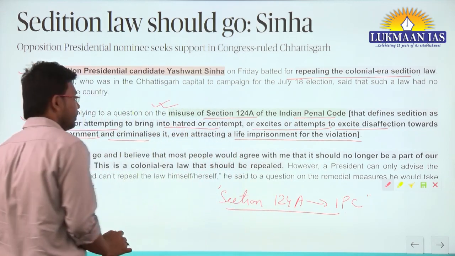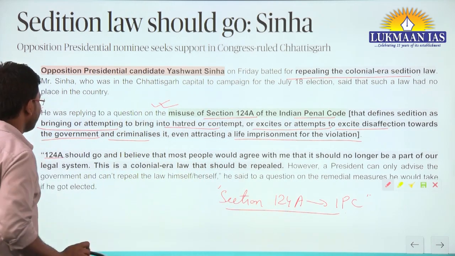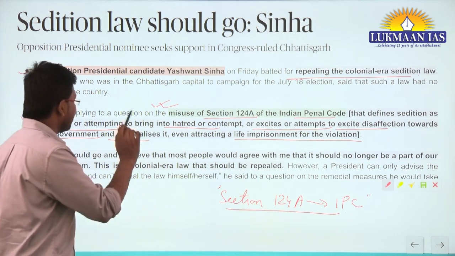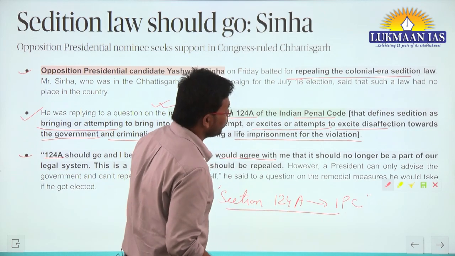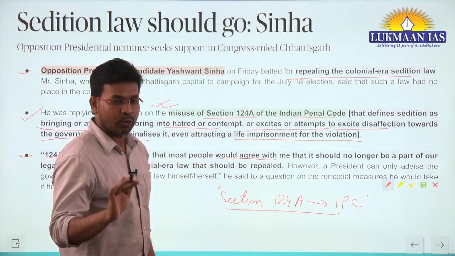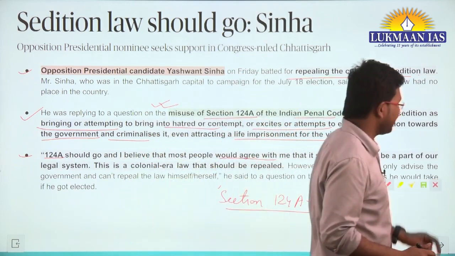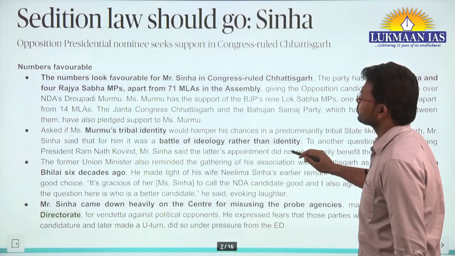Mr. Sinha says that section 124A should go, and he believes most people would agree that it should no longer be a part of our legal system. This is a colonial era law and it should be repealed.